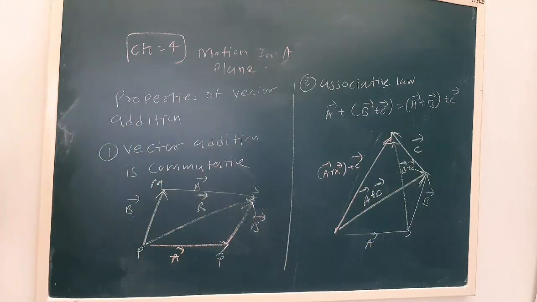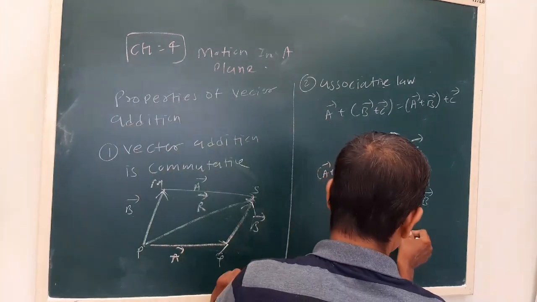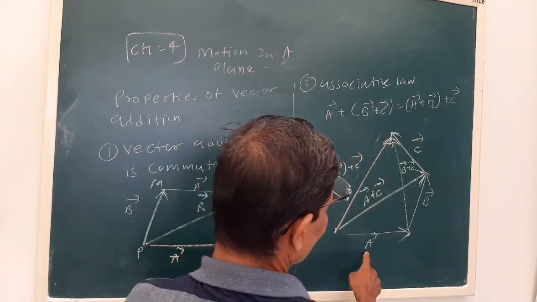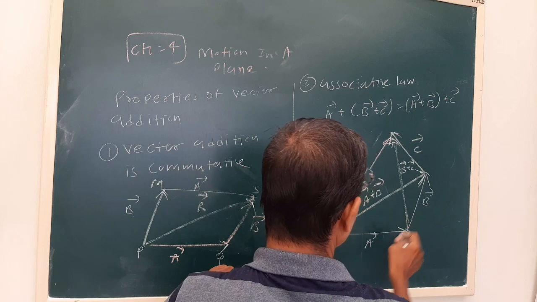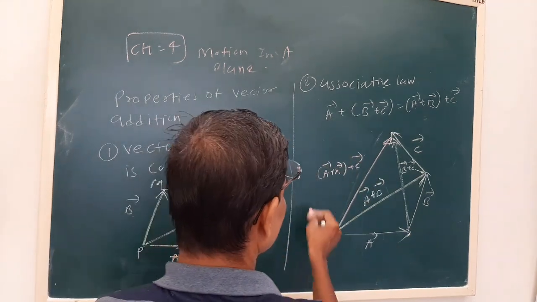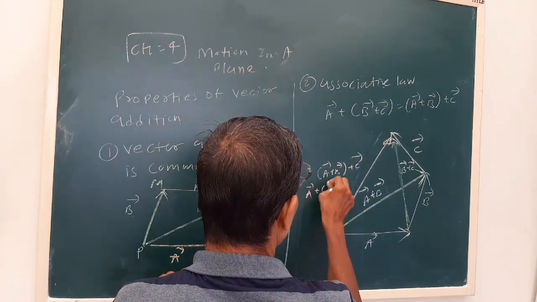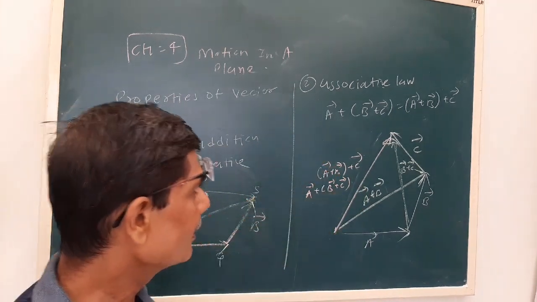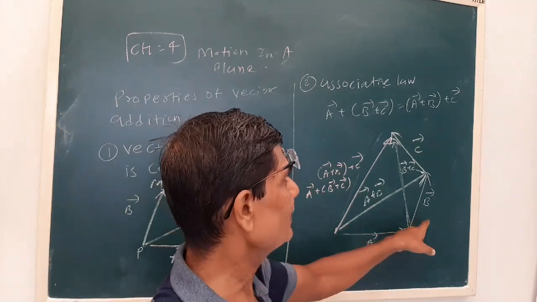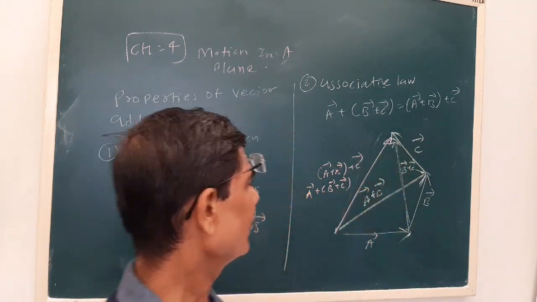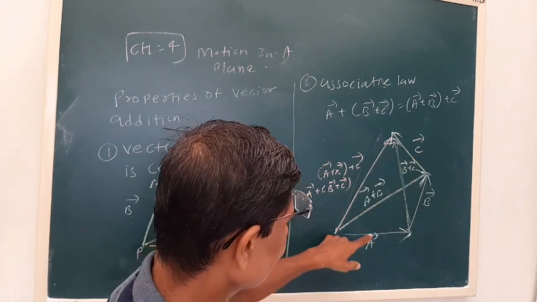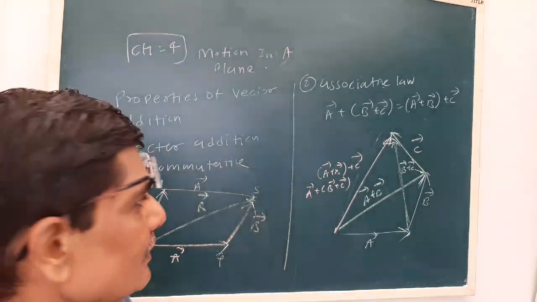Now see, our vector A comes into action again. On the head of vector A, the tail of B plus C is kept. This is the first side of the triangle, this will be the second, and the third we get is A plus B plus C. So in the first case we obtain A plus B and then add C, and in the second case we first obtain B plus C and then add that resultant to A, and we get the same result.